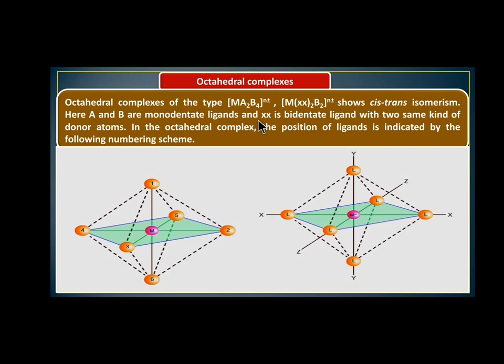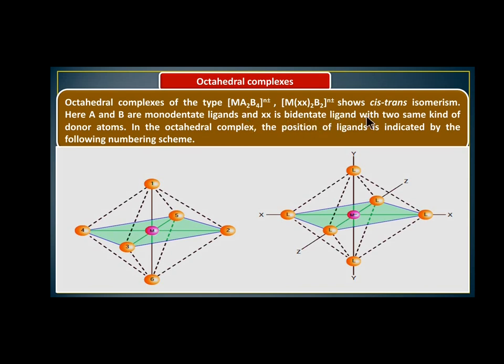These also exist as cis and trans isomers. Here A and B are monodentate ligands. Monodentate ligand means only one atom in the ligand can donate a shared pair of electrons to the central metal atom.